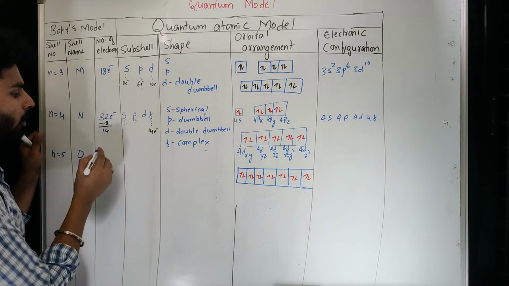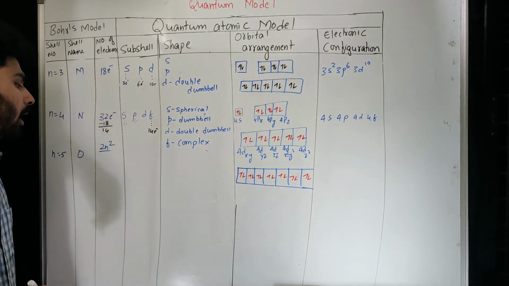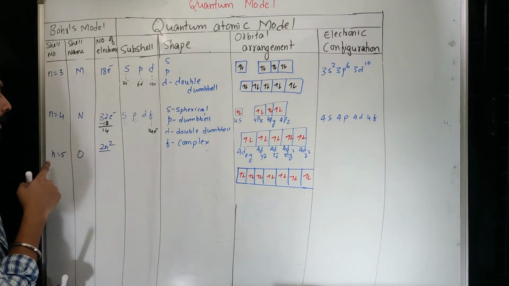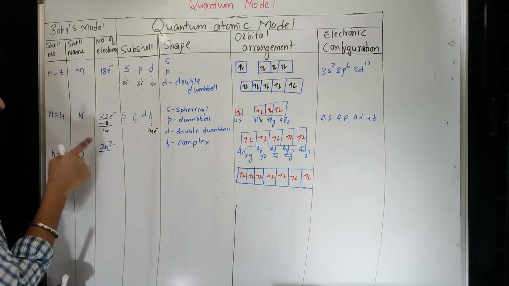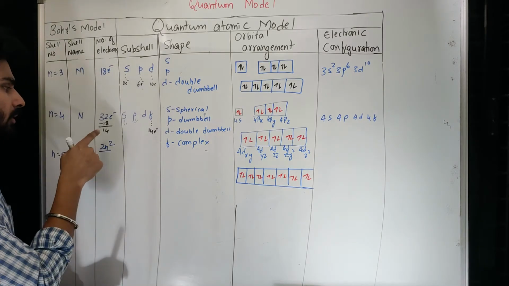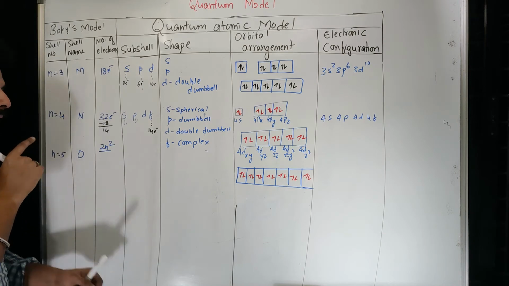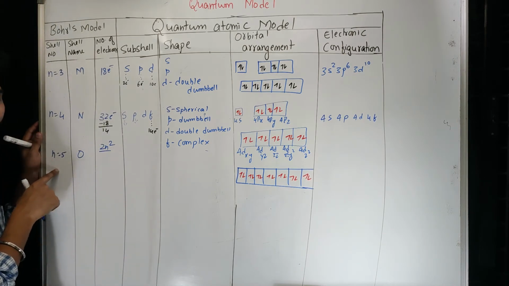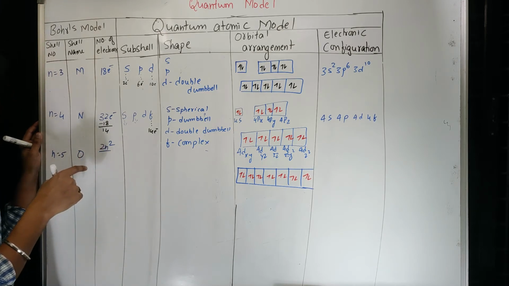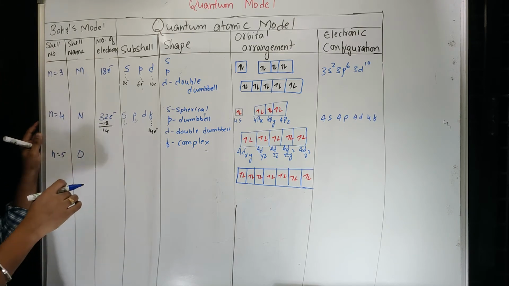Now, according to the Bohr model, the 2n square formula is followed to fill the electrons in any given shell. That means you take the shell number as n. If I use 2 into 4 square, that is 16, and 16 twos are 32. That is how we got this. But it won't apply, it will be invalid when you go for n equal to 5. Because when you fill n equal to 5, 5 square is 25, and 25 into 2 is 50. That means you would have to fill 50 electrons in the fifth shell, but that is not the case.